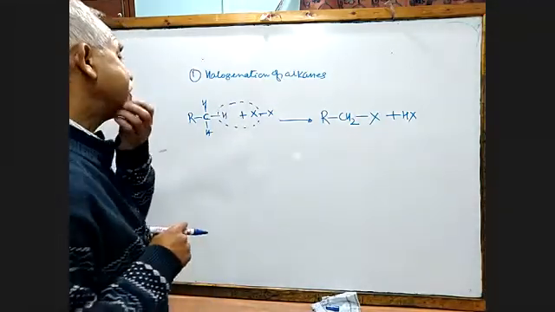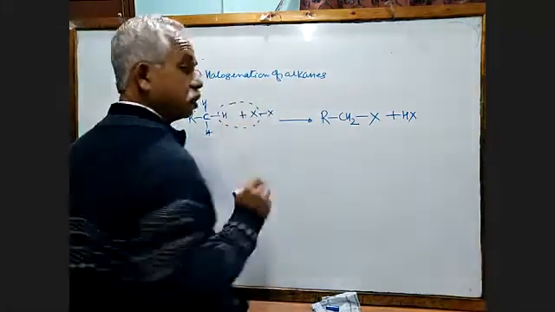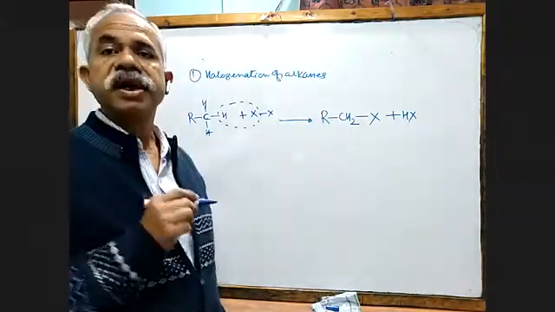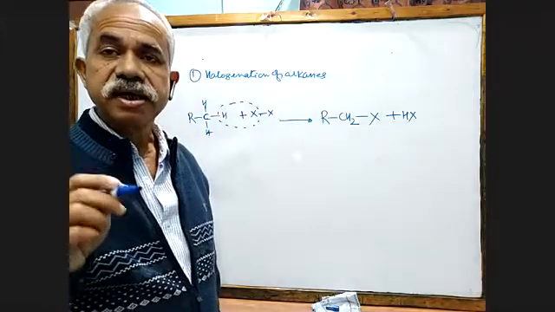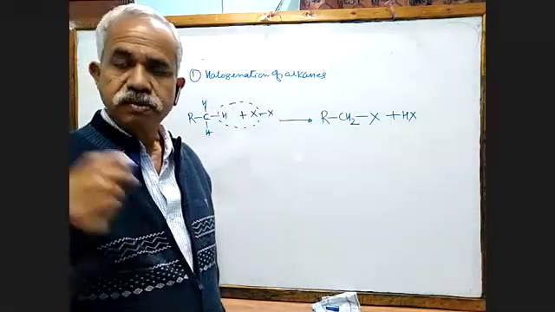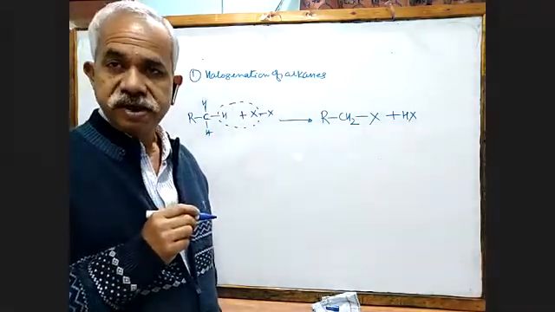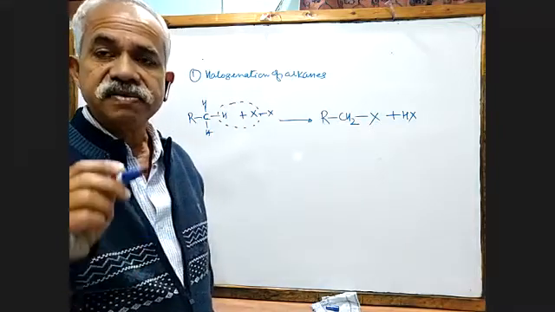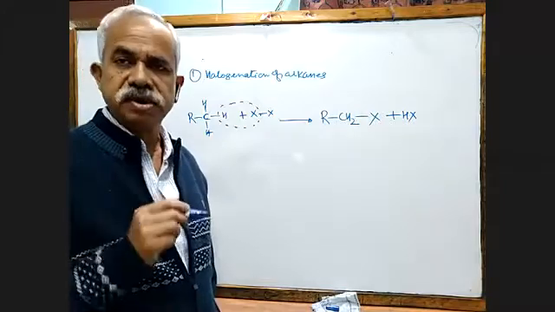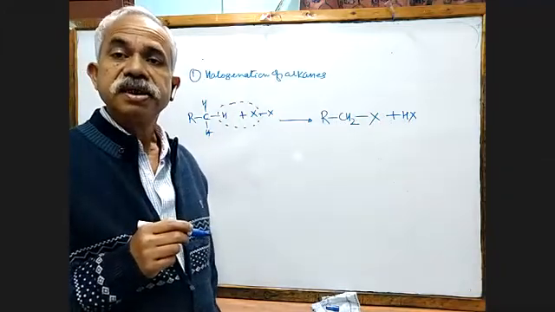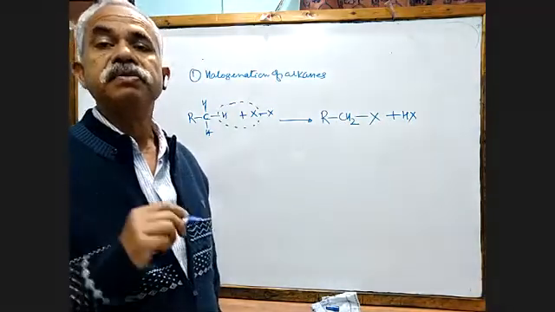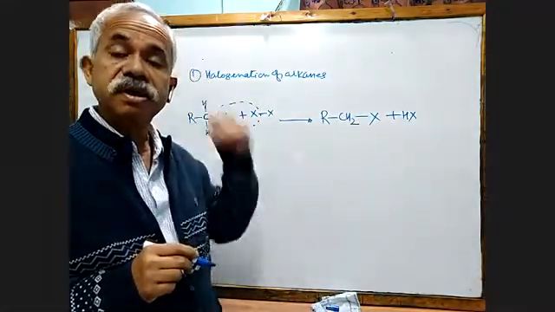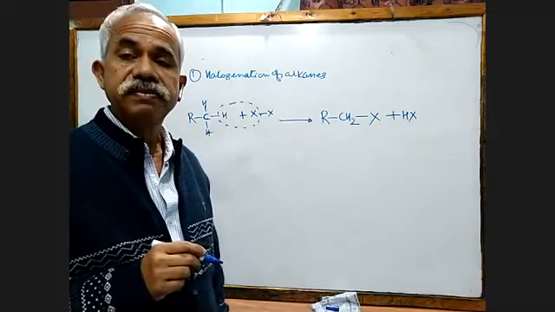In photochemical conditions, we require ultraviolet light. Ultraviolet light has a smaller wavelength. We already know from class 11 that the energy of light is inversely proportional to the wavelength. So ultraviolet light has a smaller wavelength than visible light.